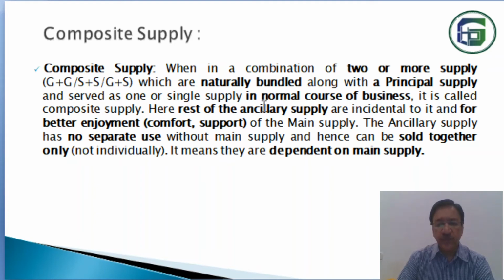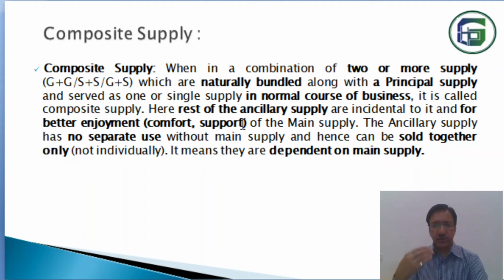The principal supply must be in the normal course of business, and the rest are ancillary or incidental to it, for better enjoyment, better comfort or better support.